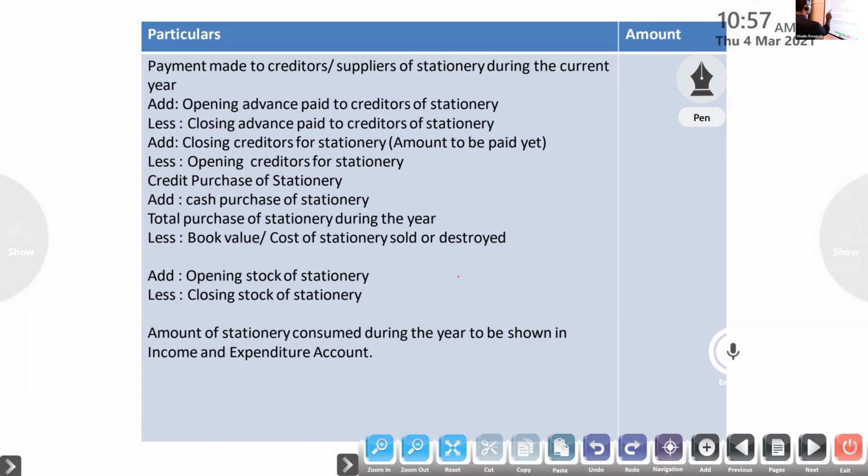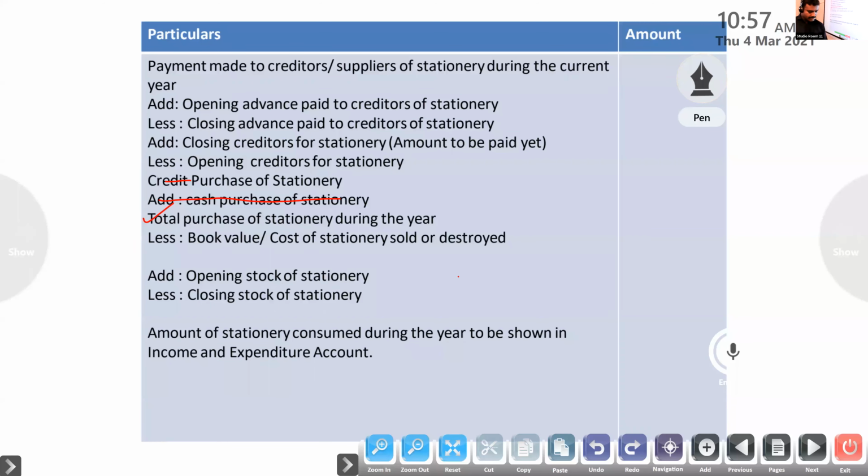If cash purchase is not given, then this amount will be the total purchase of stationery. From that, you have to minus the book value of material sold, stationery sold. Next, with that, add opening stock, less closing stock. Then we will get the amount of stationery consumed during the year.